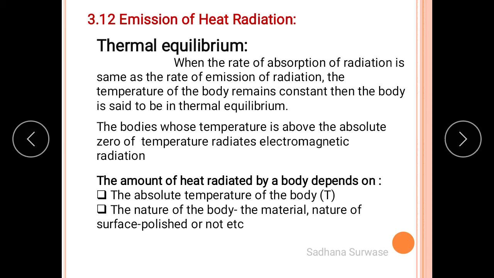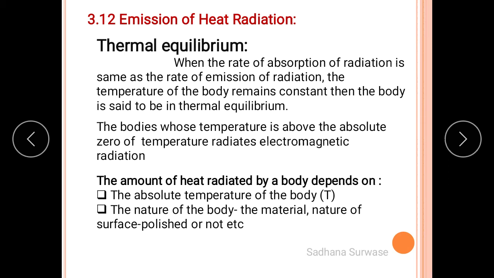So when the radiations are absorbed by that body, the kinetic energy of the constituent atoms goes on increasing. Also, we know that the average translational kinetic energy determines the temperature of that body. As the absorbed radiation increases, the temperature of the body also goes on increasing.